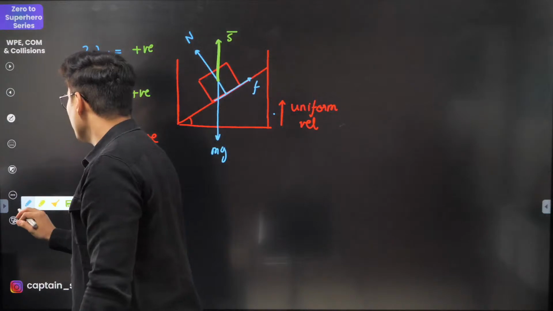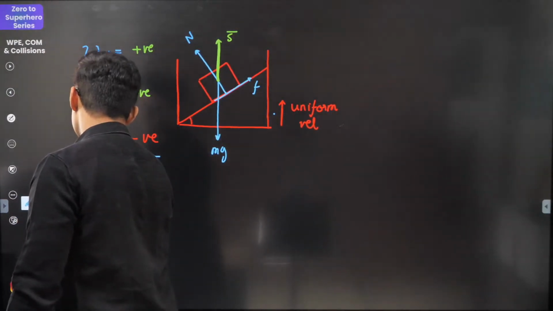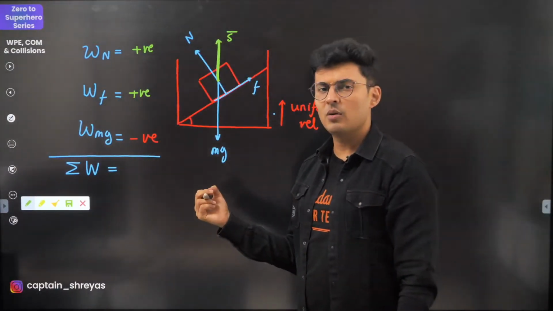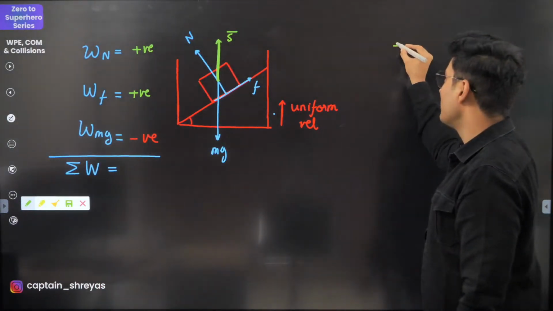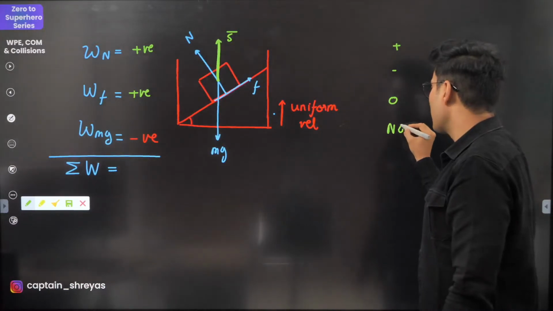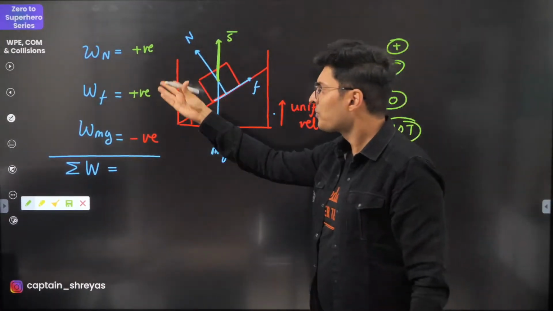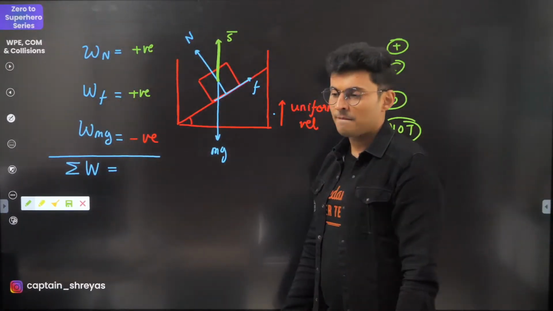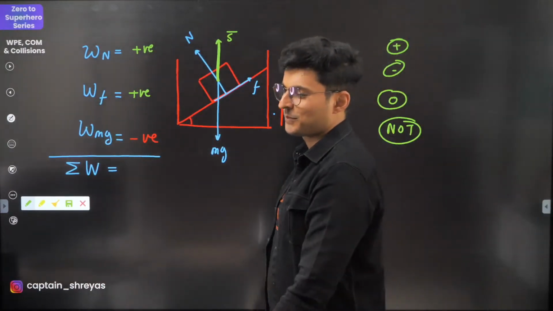Now, what if I tell you, I want to add all of them and I want to know what is the total work. Will it be positive? Will it be negative? Will it be zero? Or you cannot say. Let's see how many of you get the correct answer. Or it is basically none of these, meaning it could be either positive, negative or zero depending on the values. Come on, figure this out and let me know in the chat box. Quickly.